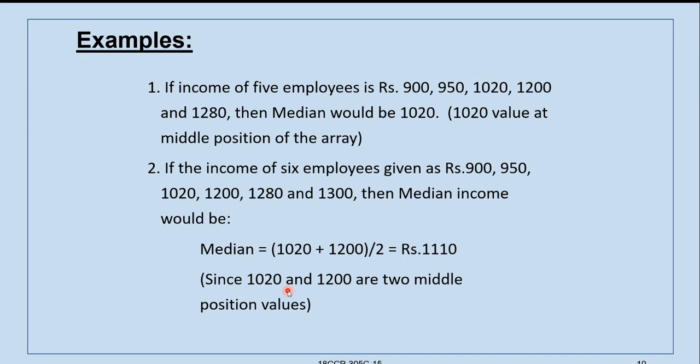Next example: if the income of 6 employees is given like this, the median lies between the third value and fourth value, which are averaged to get the middle value, that is 1020 plus 1200 divided by 2, which is 1110.